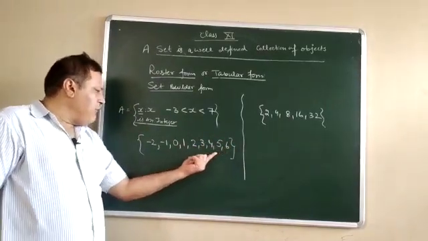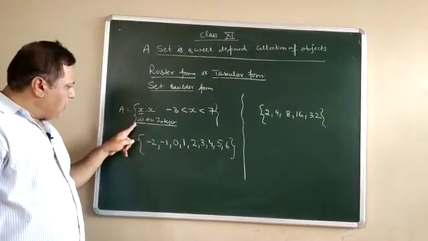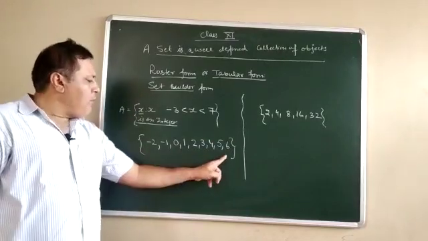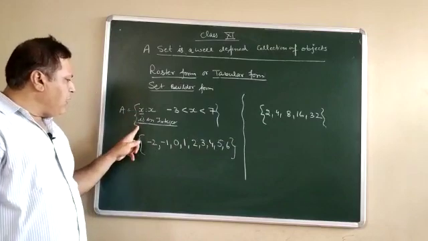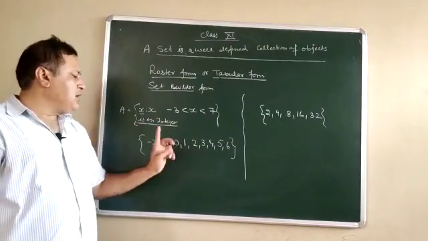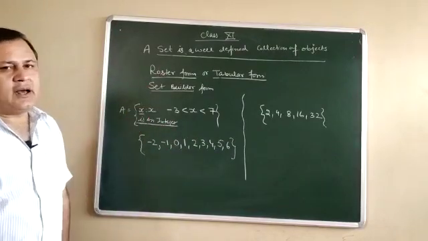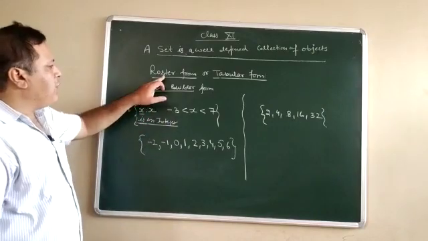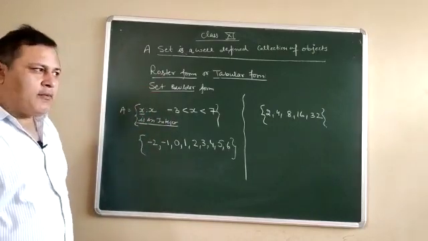So this is a way to expand a given line into full form. Whenever you expand a given line into this form, such a form is called the roster form, or the tabular form.